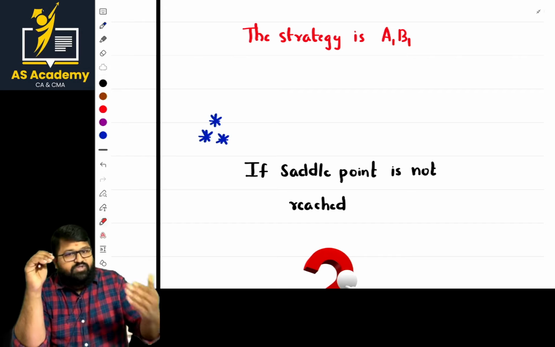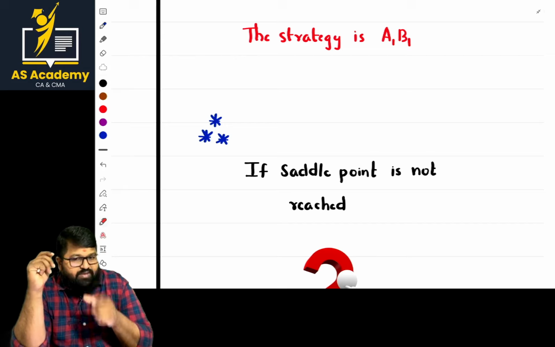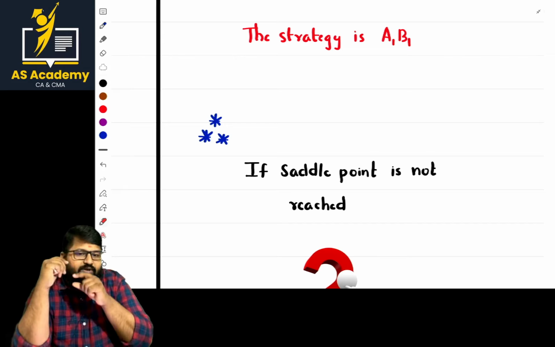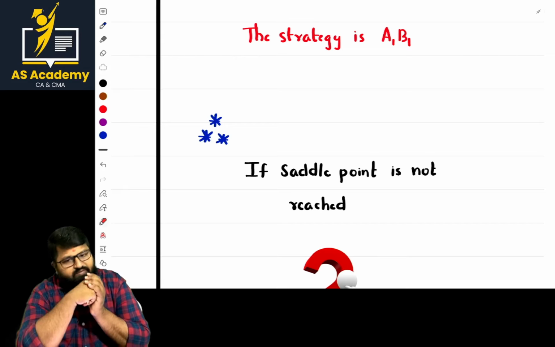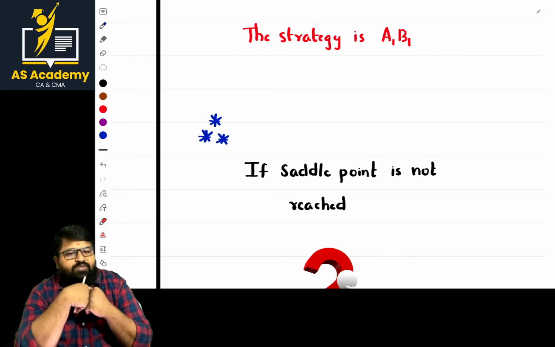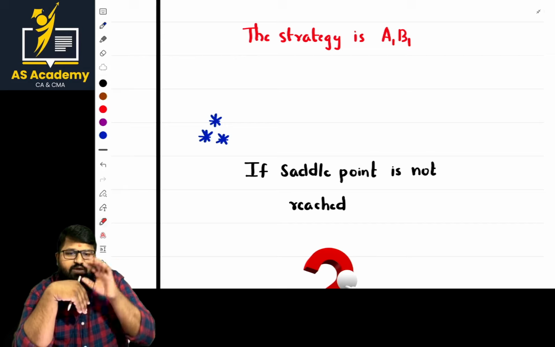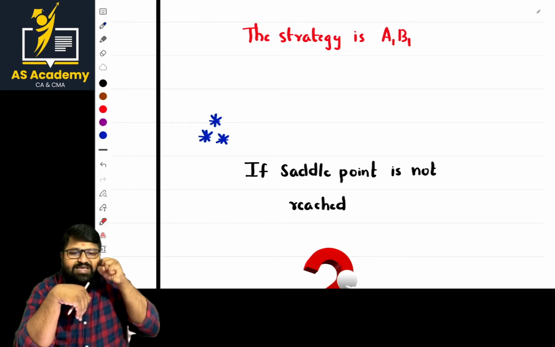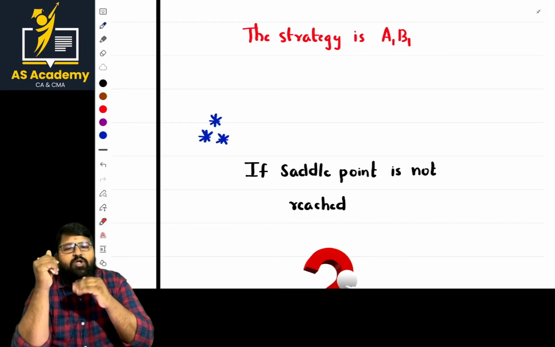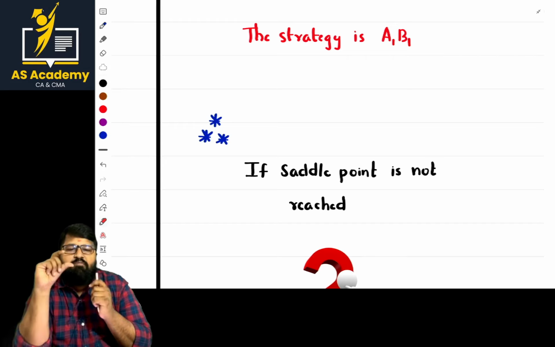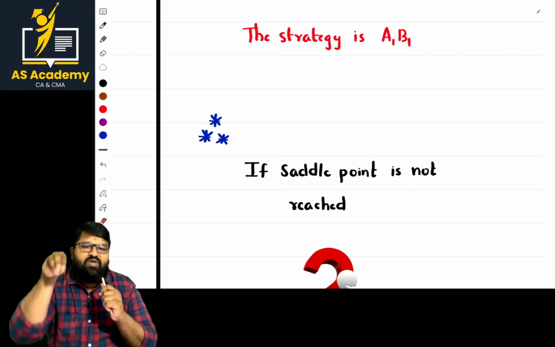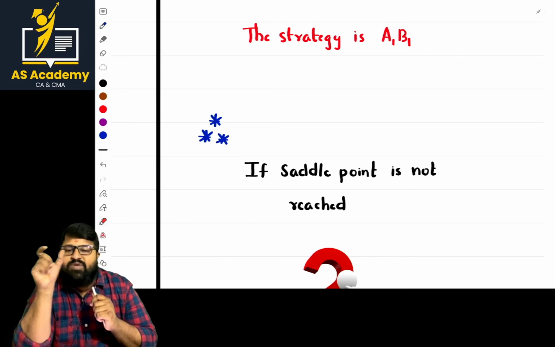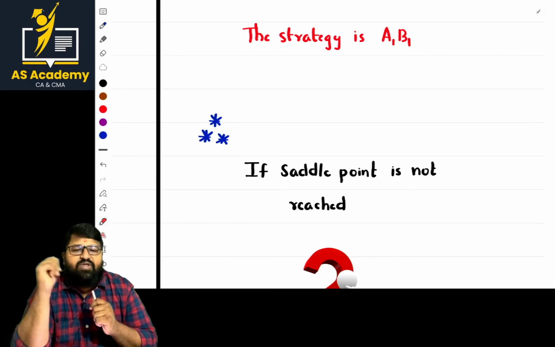So in pure strategy, what is the basic point? For the rows, we find the least number and write it there, and for the columns, we find the highest number and write it there. From the row minimums, we identify the maximum number, which is known as maximin. From the column maximums, we identify the minimum number, which is minimax. If minimax is equal to maximin, then we reach the saddle point.